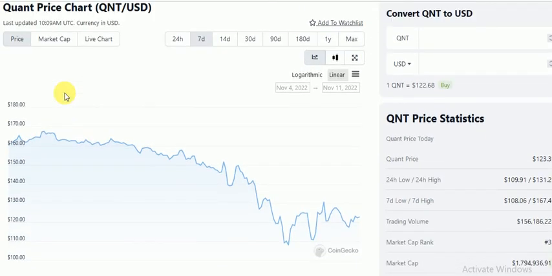If we go down just to these basic charts, we've seen how the price of Quant has moved. And you remember, some few days ago, I was telling you that probably we need to see some correction down to the 142, 141 level, probably the 131 level, 133. And we saw that correction, but unfortunately we had to go more down, even to the 107, because of the FTX Luna crash.